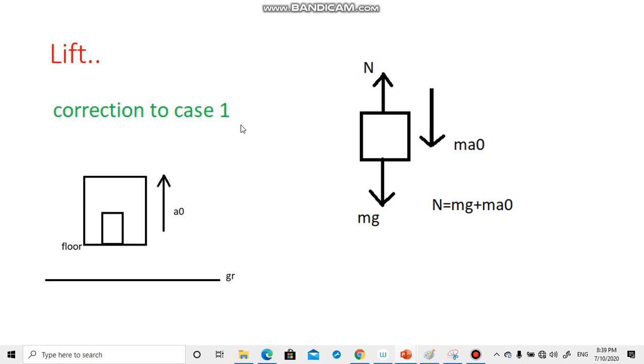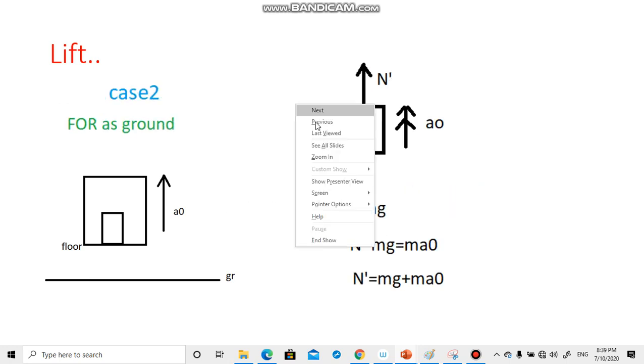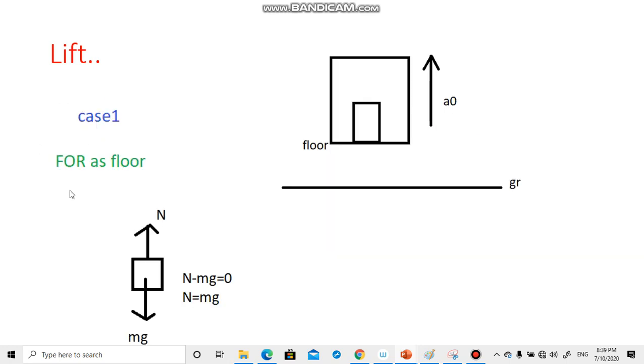So see here, there is an elevator in which a block or a person is standing inside the elevator. Now we are trying to analyze the system. We will take two different scenarios. Case 1, where the frame of reference you take is the floor. That means like the person in the car, you're taking the floor as the reference.